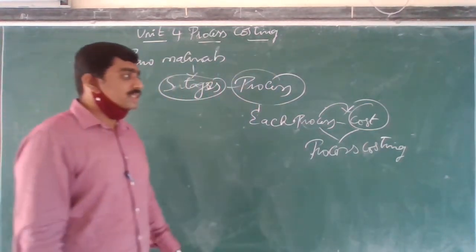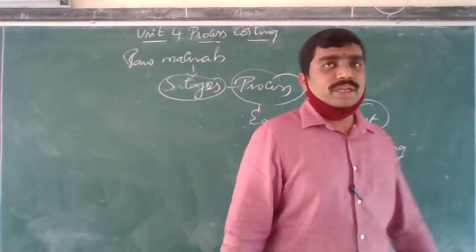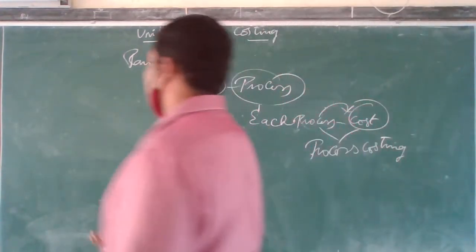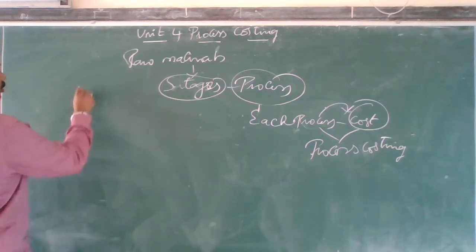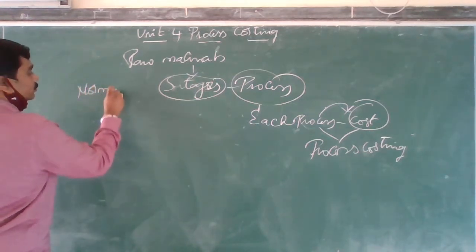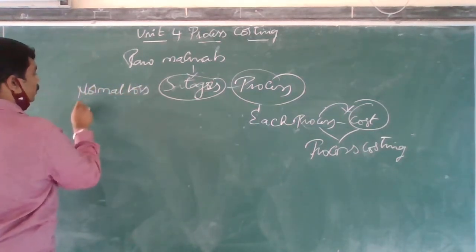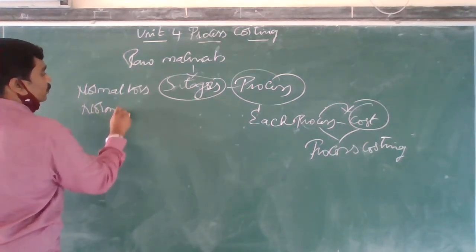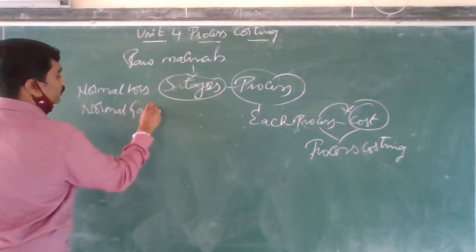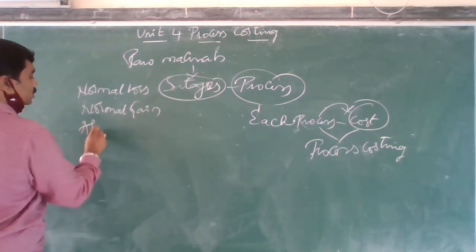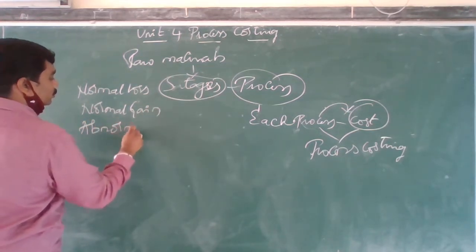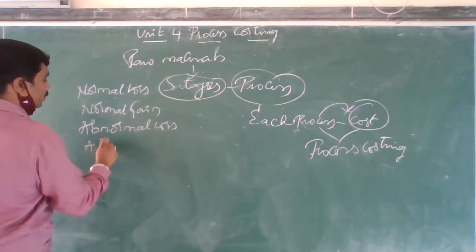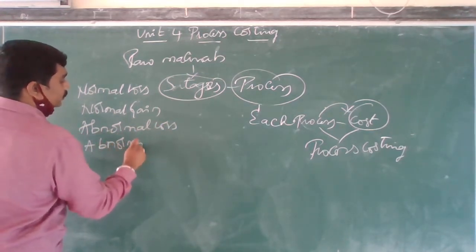This is called process costing. After this, we have different aspects here: first normal loss, normal gain, abnormal loss, and abnormal gain.